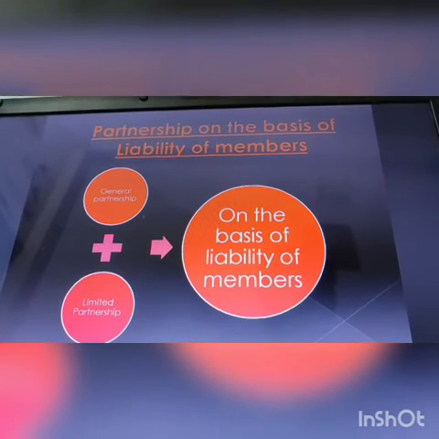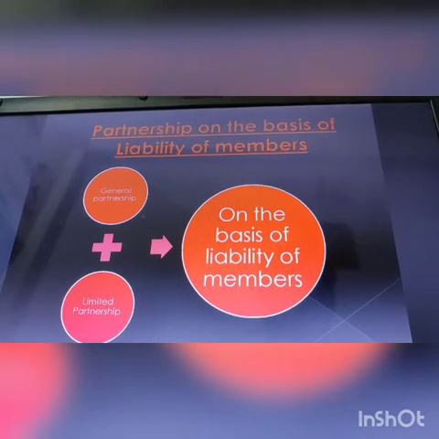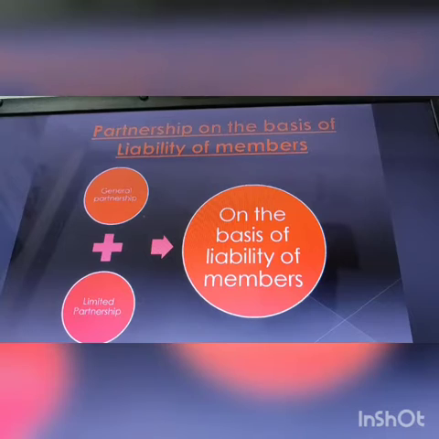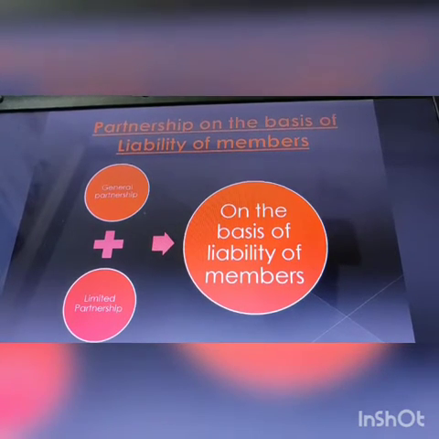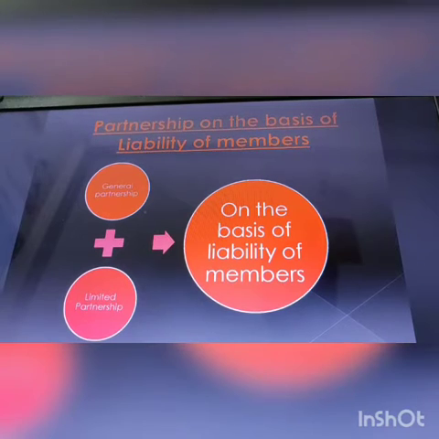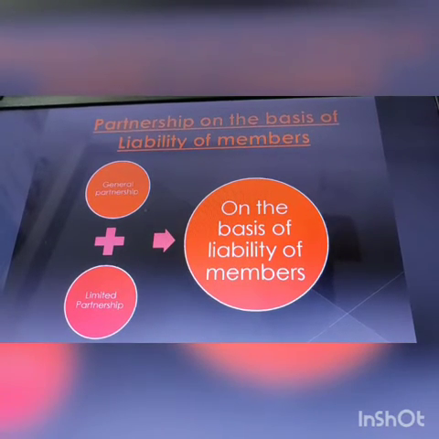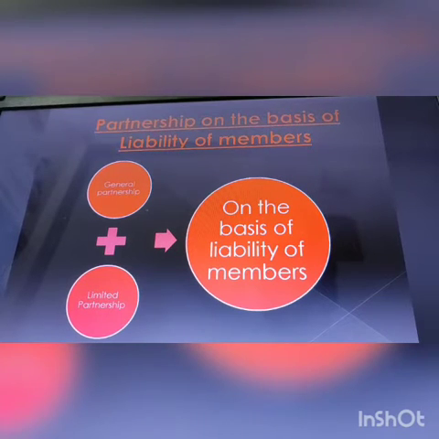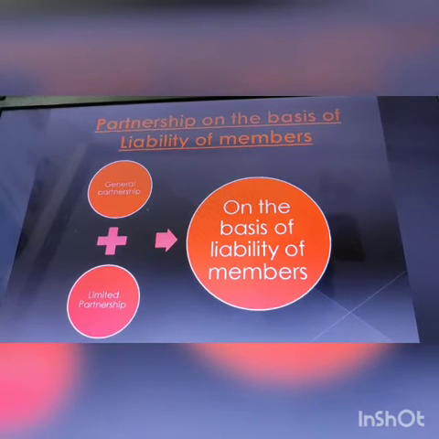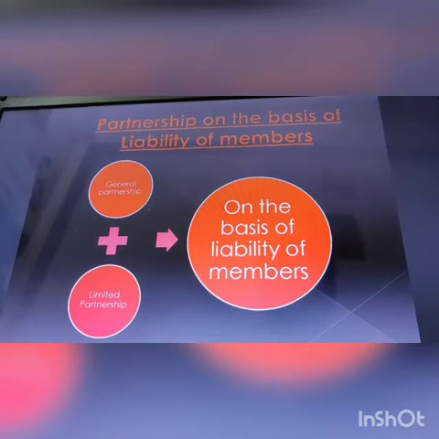If we see the slides and try to find out the partnership on the basis of liability of members, the first one is general partnership, where all the members have unlimited liability.